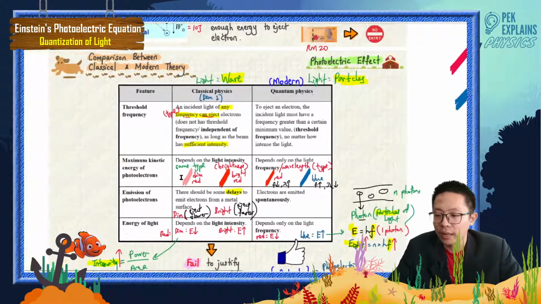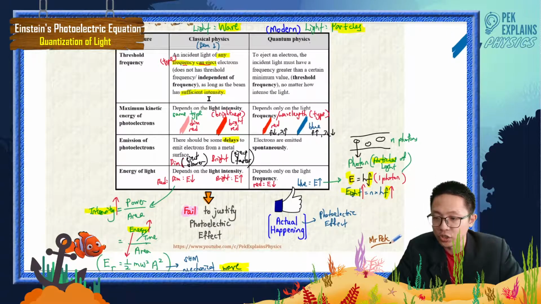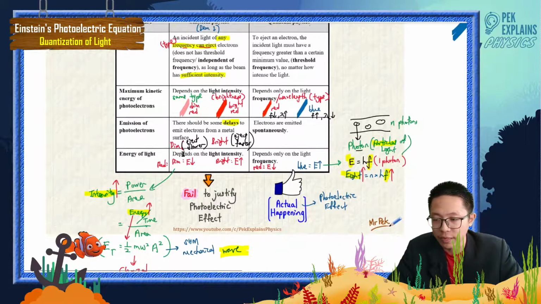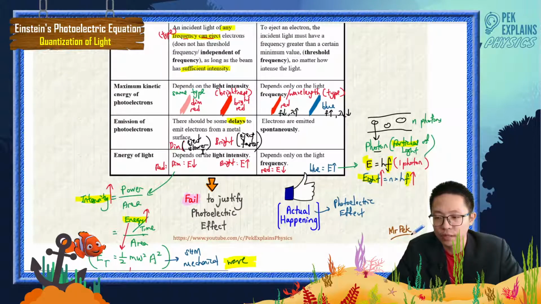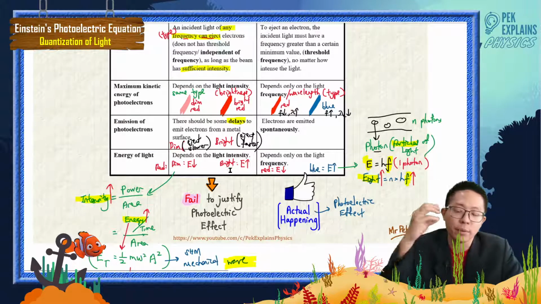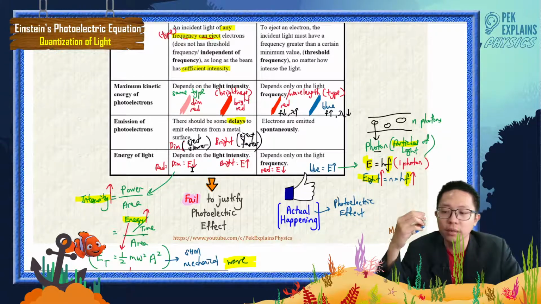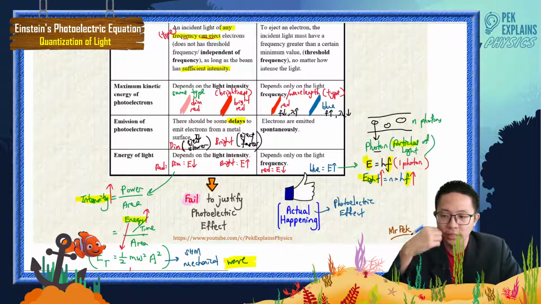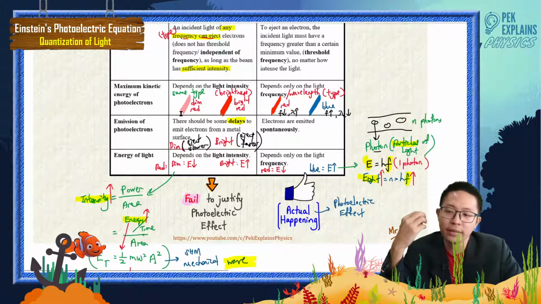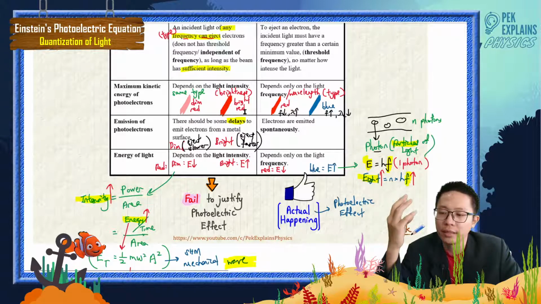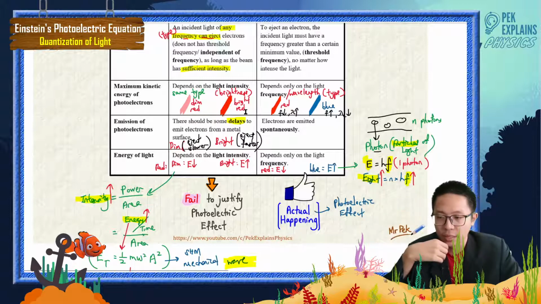So any light can eject the electron, any frequency, any type of light. The dim one ejects slower, the bright one ejects faster. Why does he say the bright one ejects faster? Because the bright one carries more energy. The dim one carries less energy. The dim red light carries less energy, the bright red light carries more energy. So there should be some delay to emit electrons from the metal surface.